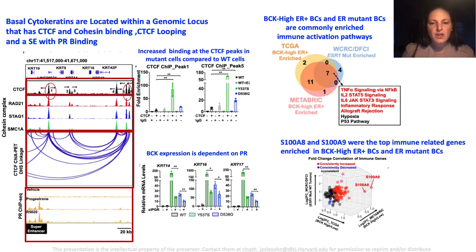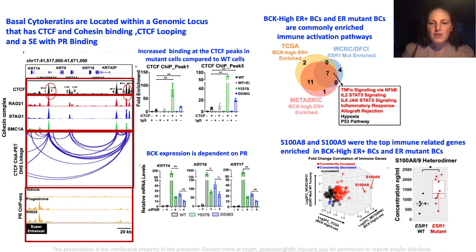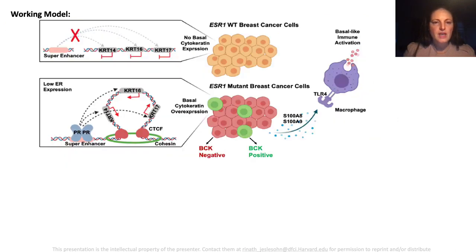S100A8 and S100A9, which heterodimerize and form a key pro-immune cytokine, were the leading immune-related genes enriched in these tumors. And indeed, the concentrations of the S100A8-9 complex were higher in blood samples from patients with metastatic breast cancer who were found to have an ESR1 mutation by cfDNA analysis.